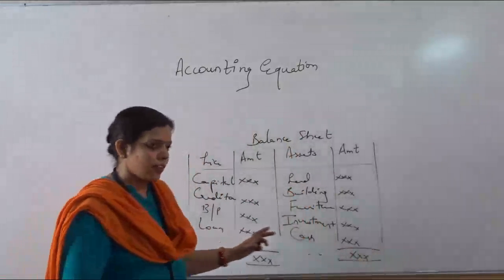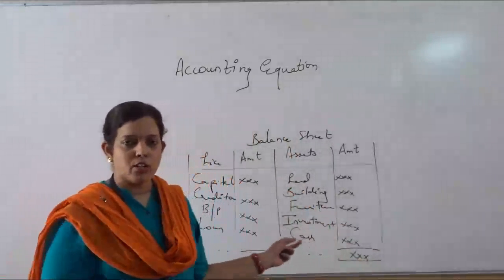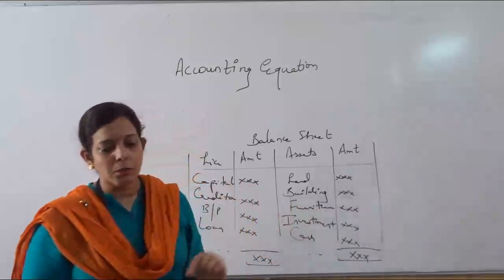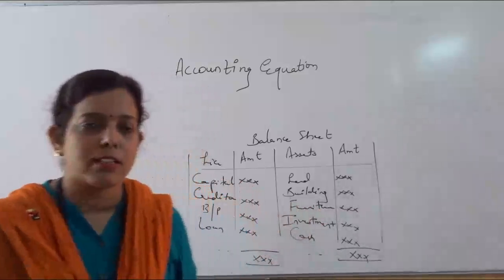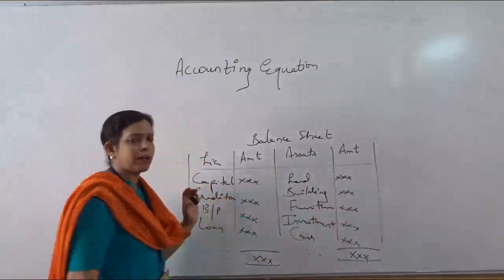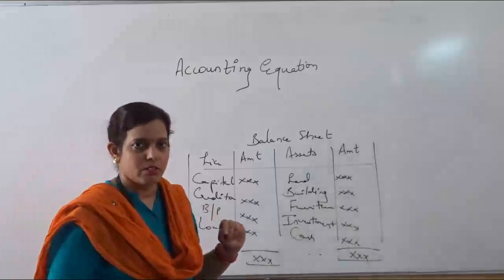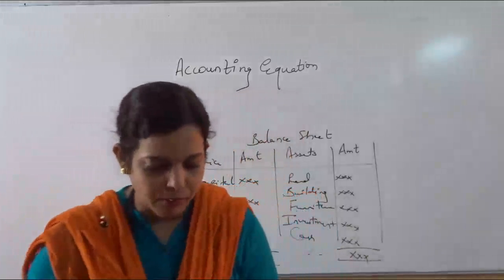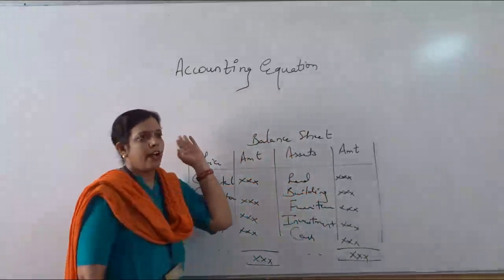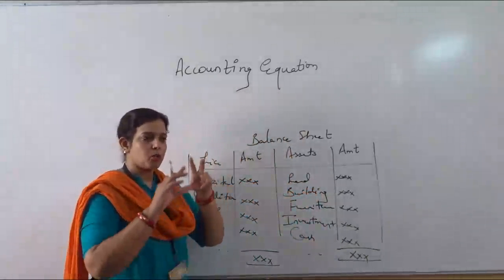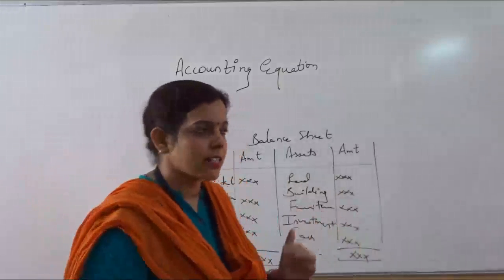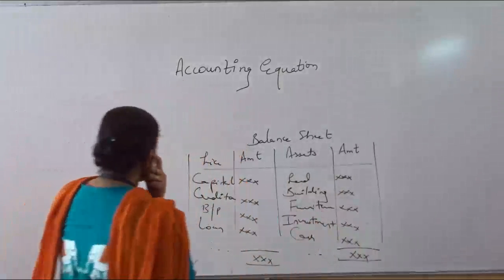Balance sheet, as we have discussed, shows the true financial position of any enterprise, of any firm, and always the total of the asset side and the liabilities side is the same. We have to prove this by way of the accounting equation. So this topic of class 11 we will see today, and by doing one question we will show that the assets and the liabilities total always remains the same.